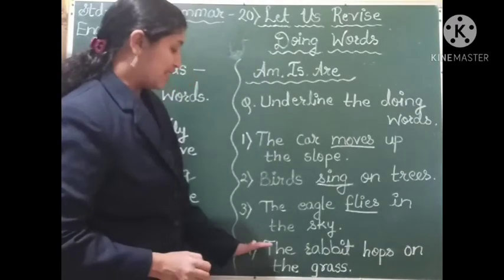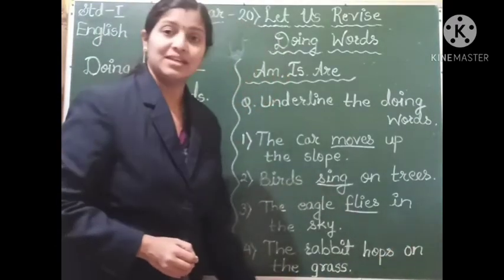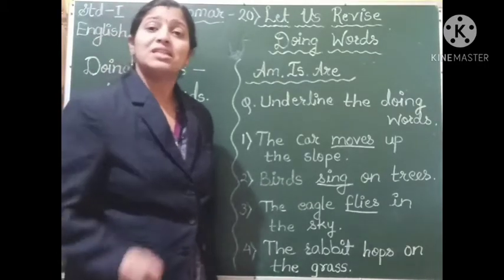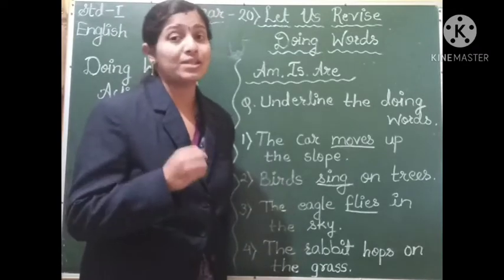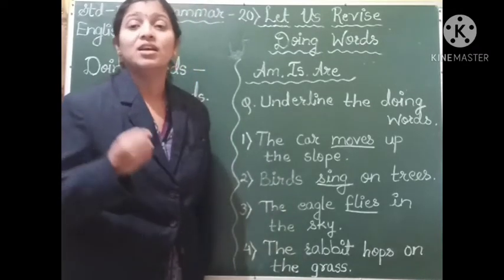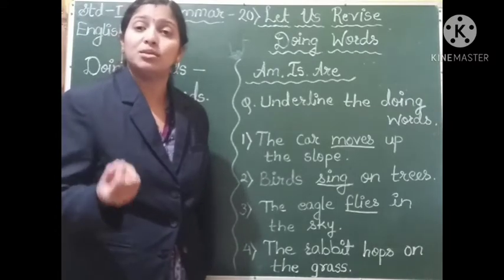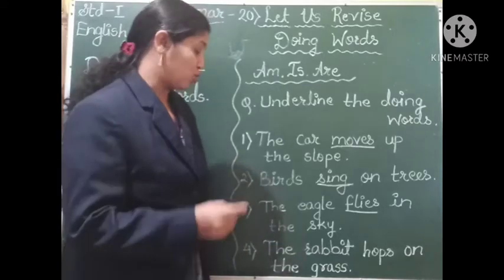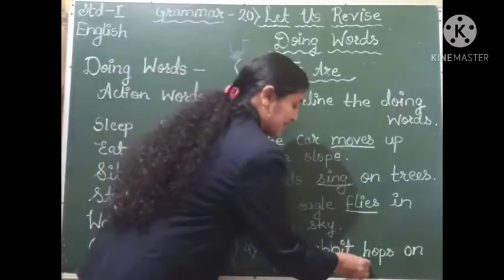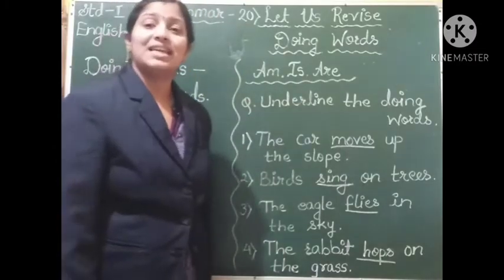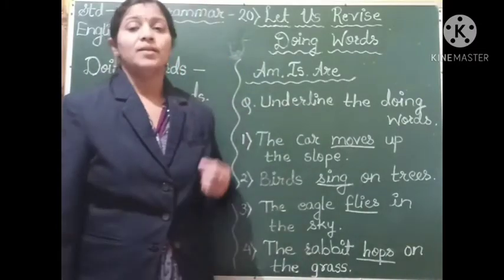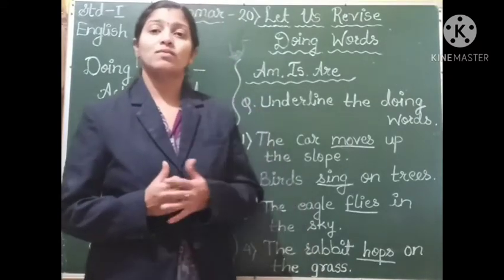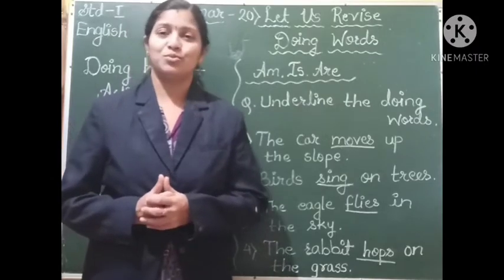The last sentence: The rabbit hops on the grass. So students, can you identify which is the doing word or the action word here in the fourth sentence? The rabbit hops. What is the action done by the rabbit? Hops, hopping, that is jumping on the grass. So the word hops is the action word, or we can say the doing word. I hope you have all understood this lesson. So it is expected that you solve the exercise from your grammar textbook.